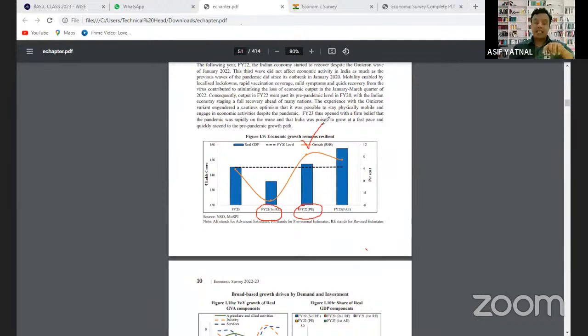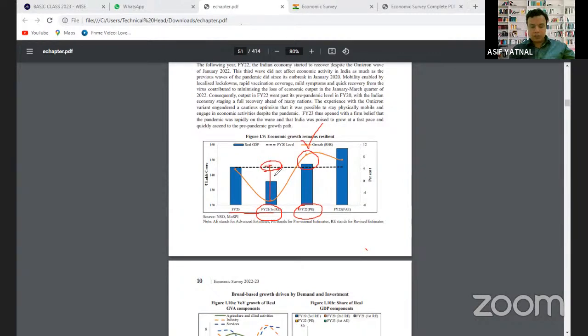Just this change in the real GDP or sudden growth in the real GDP is because of the change in the base year. Earlier, what happened? Till here, the real GDP is calculated at the base year prices, and this is the GDP calculated at the current year prices. So there is a huge difference between the real GDP and nominal GDP.